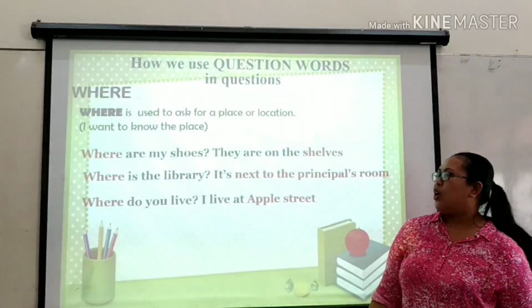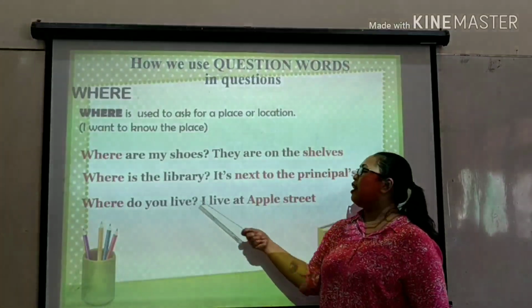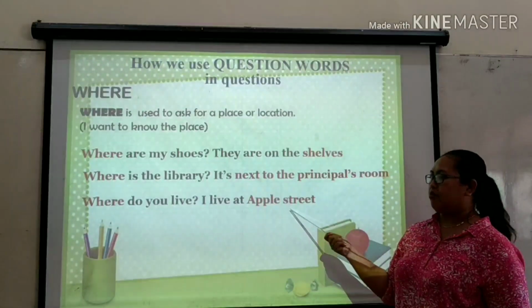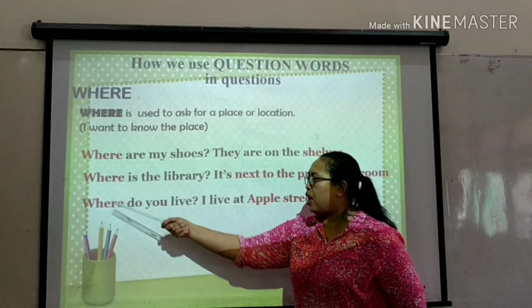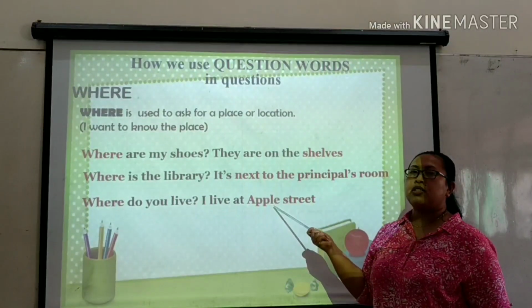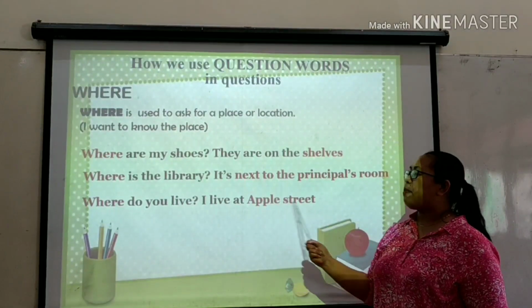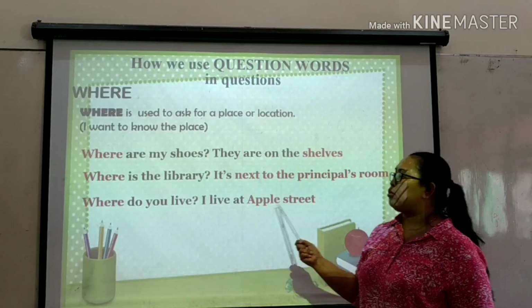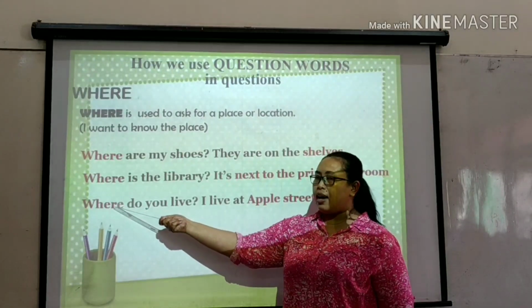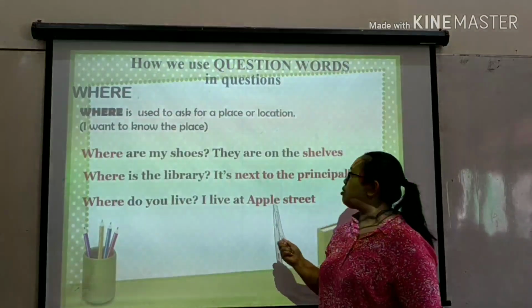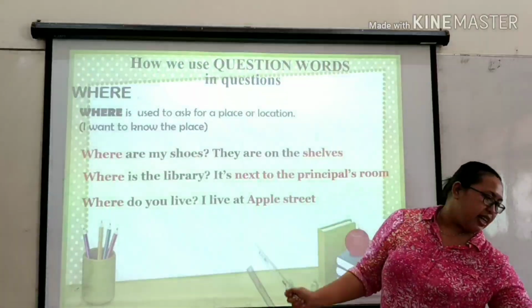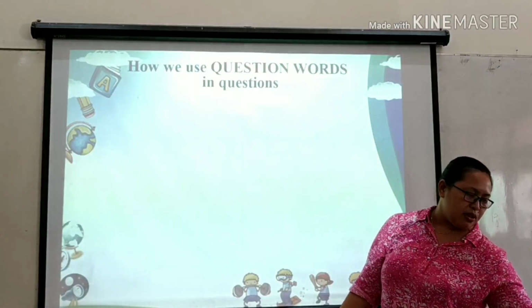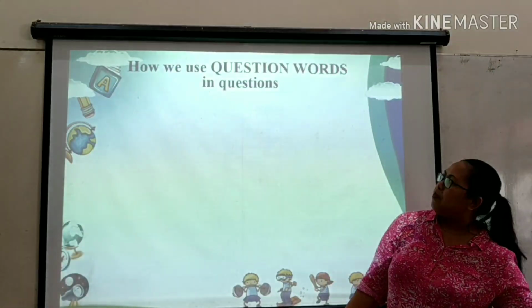Next. Where do you live? I live at Apple Street. Look at this. Where? I use where because it shows Apple Street. The answer is Apple Street. So, you have to use where because the answer shows a place or location. The Apple Street. Now, let's go on to the next question word.